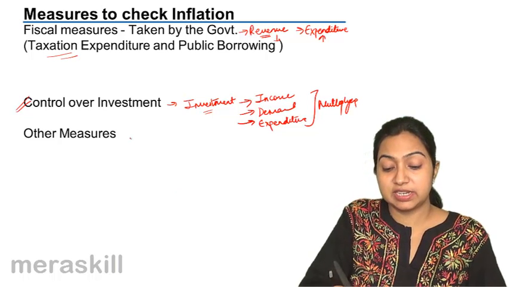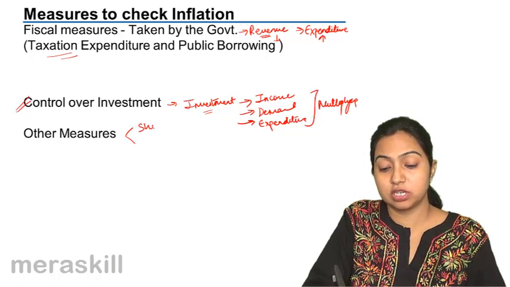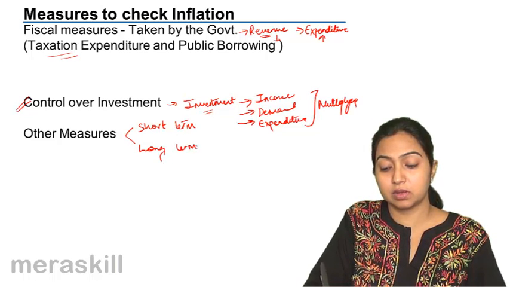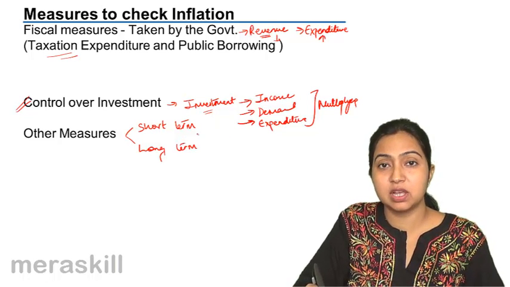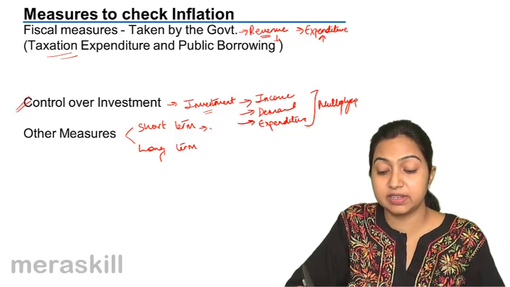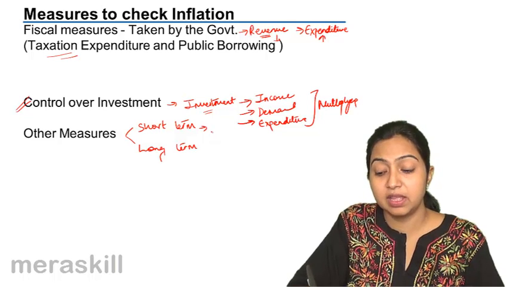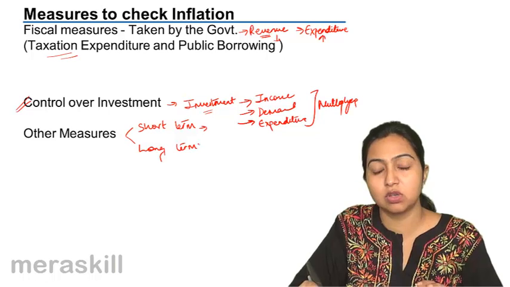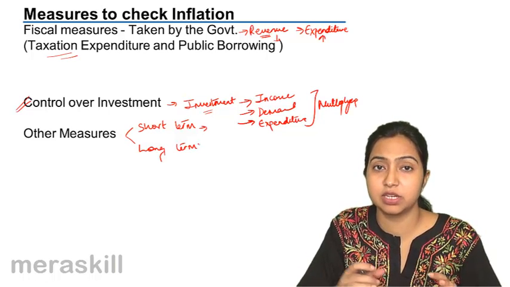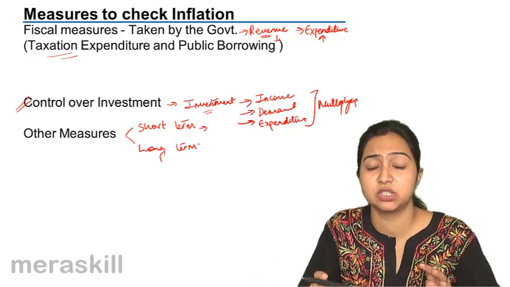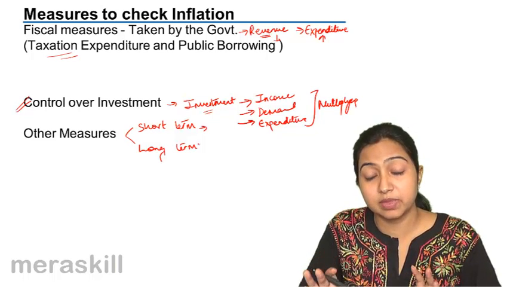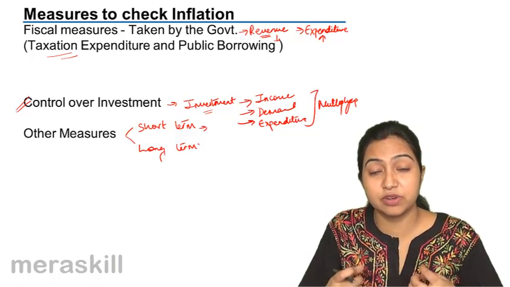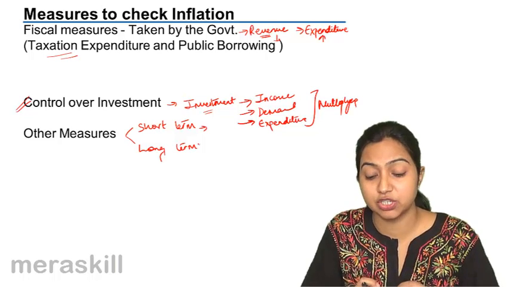The other measures that can be taken are short-term measures and long-term measures. Short-term measures are when there is a mismatch between demand and supply, the government can take measures to increase that supply by importing goods or by transporting goods from one place to another wherever the demand is more, so that the difference between demand and supply is matched.